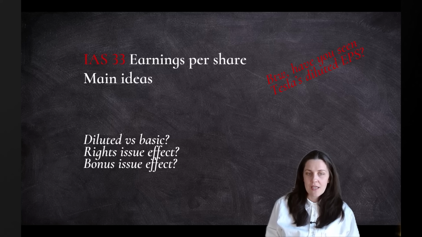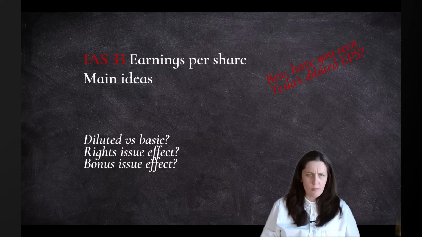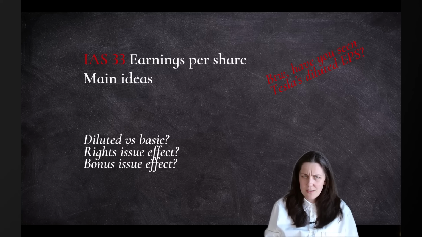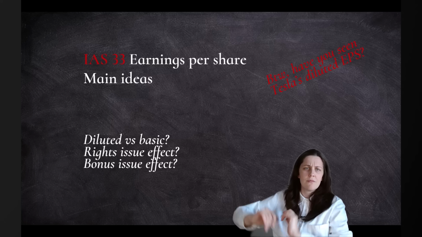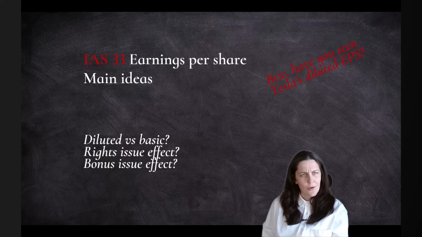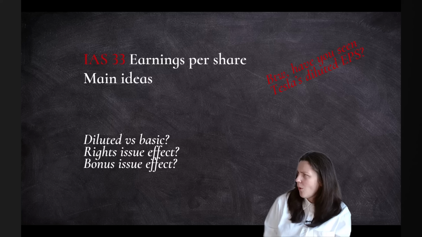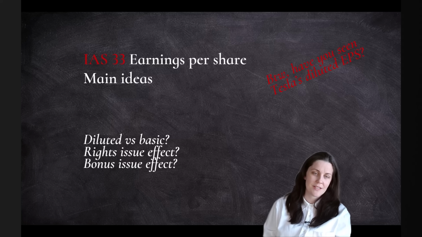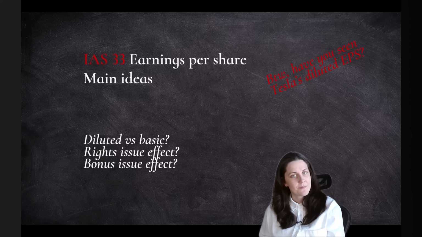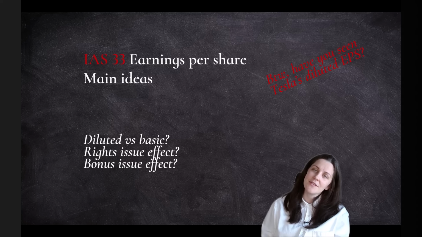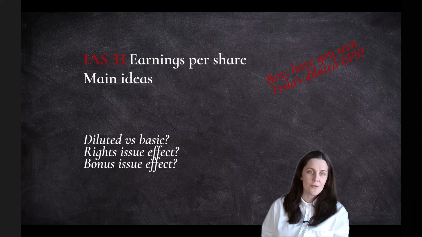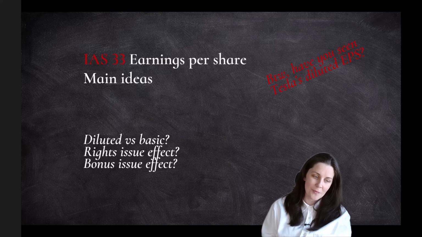Also, when we are looking at the diluted earnings per share, the problem is that we take current profit, but future number of shares, which is quite silly, right? Of course, the profits are going to rise by that time. So it could be a little bit misleading. But on the other hand, how will it work with the new standards? Why does IAS 33 become even more important now?